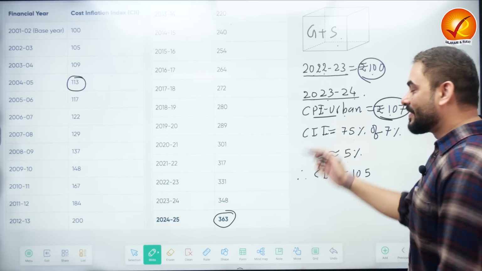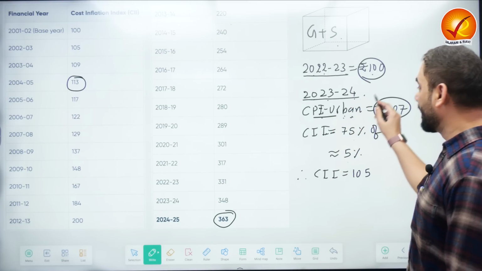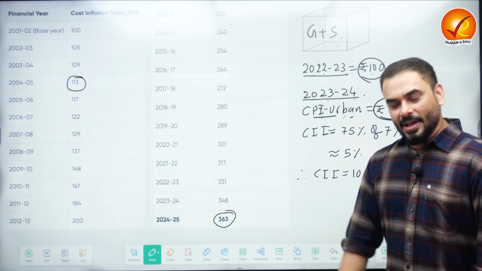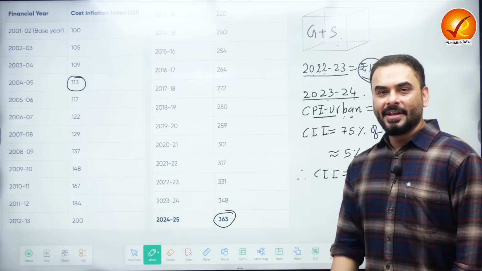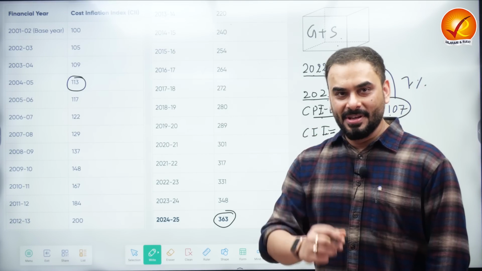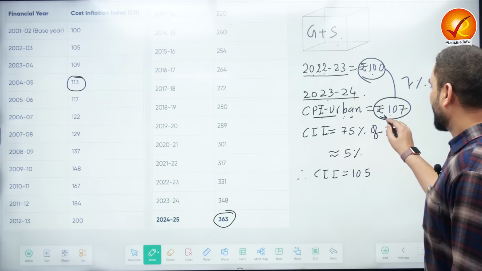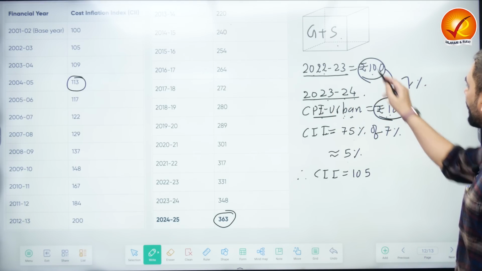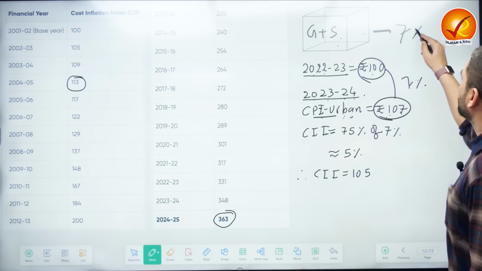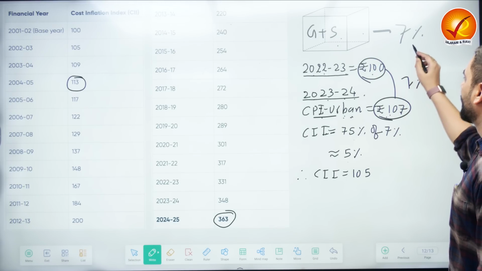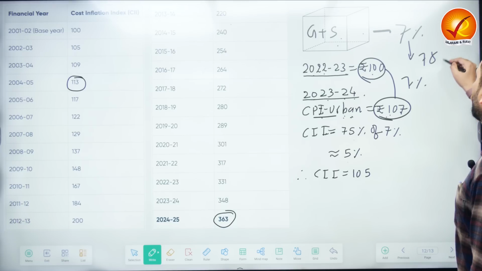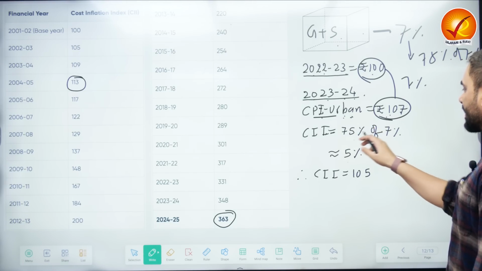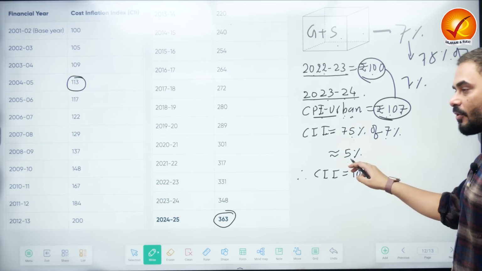If somebody asks you what the consumer price index for urban area is, you can clearly see 100 to 107 is 7%. Now what the government does, in fact the Central Board of Direct Taxes, CBDT, says that between 22 and 23 the increase in the price of this box is 7%. So they calculate 75% of 7, which is around 5.25.